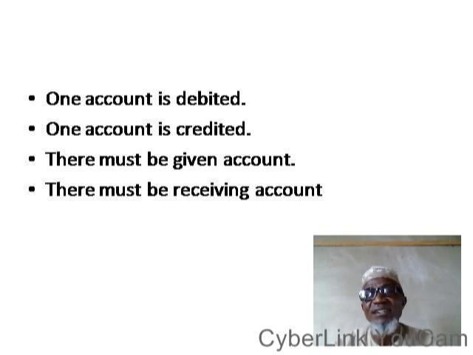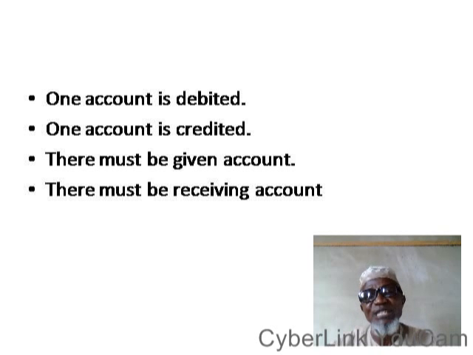So the first one is that one account has to be debited. The other one is that one account has to be credited. Earlier I said for every particular giver there must be a particular receiver.